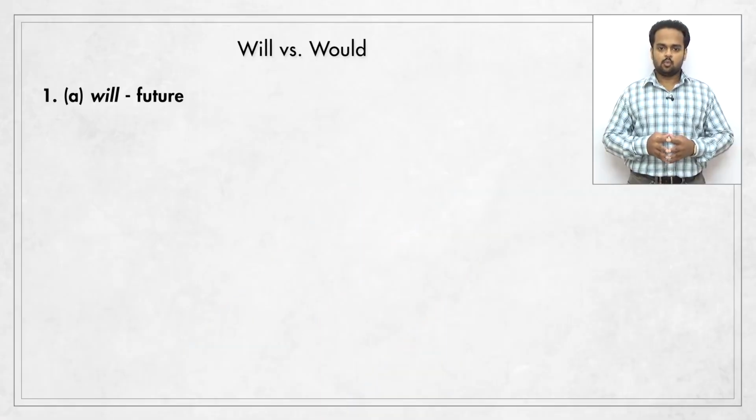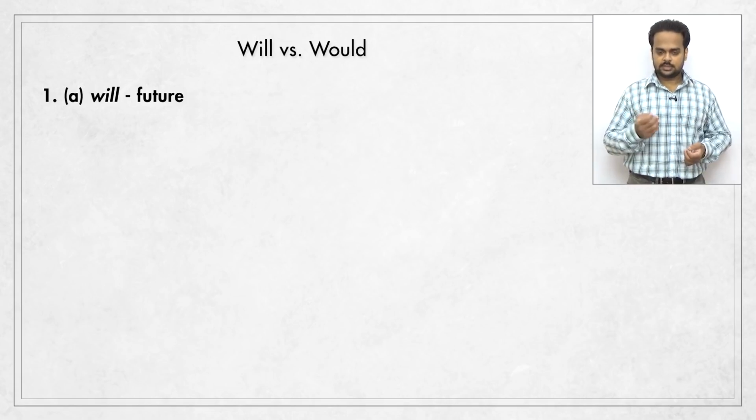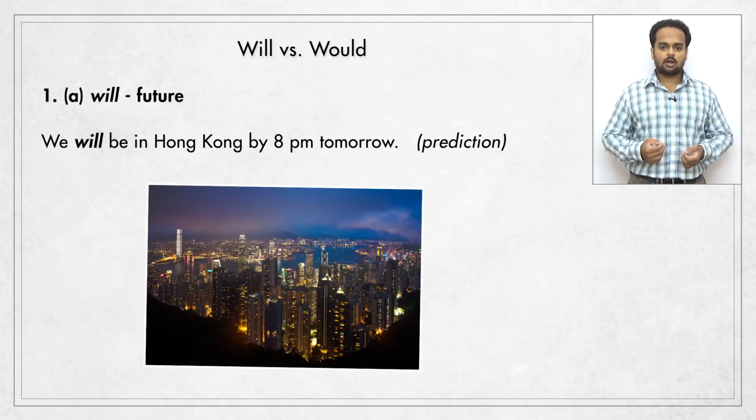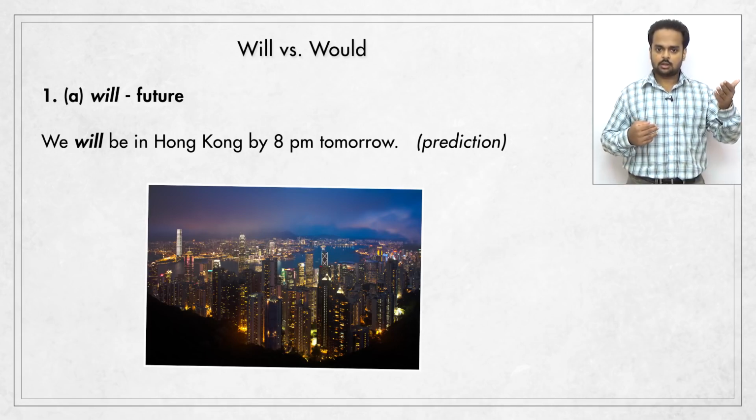Alright, there are three main differences between will and would. Let's start with the most basic use of the two verbs. We use the verb will to talk about the future. One very common use is to make a prediction or say what we expect to happen in the future. Take this sentence: we will be in Hong Kong by 8 p.m. tomorrow. That means we are traveling to Hong Kong, and I expect that if our flight is on time, we will be there by 8 o'clock tomorrow night.